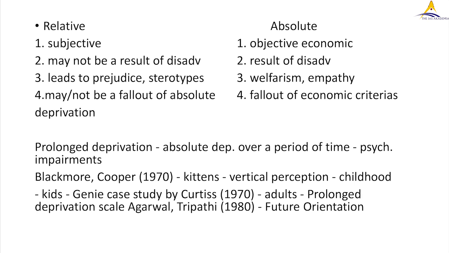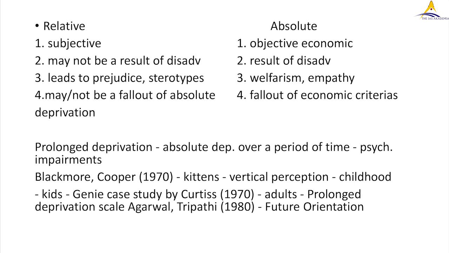एक question आया था prolonged deprivation पे. So prolonged deprivation is the absolute deprivation over a period of time. If you see those who are way below the poverty line, you will see they are caught up in this vicious cycle of poverty.